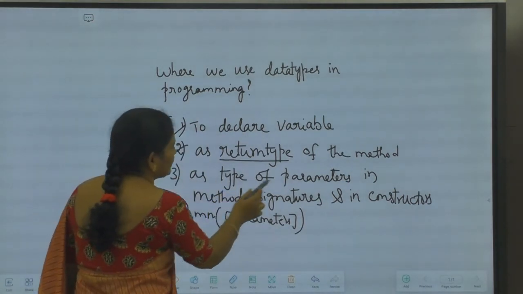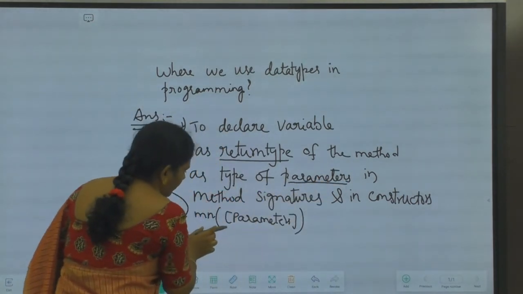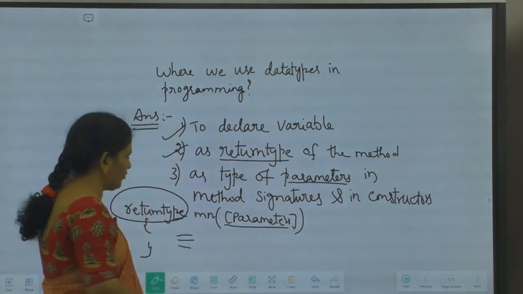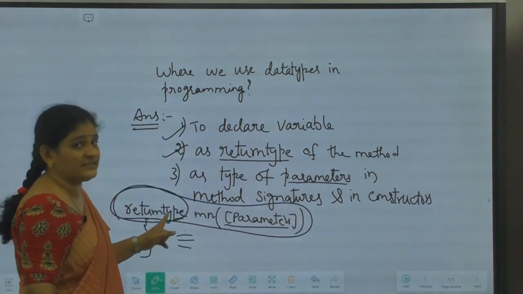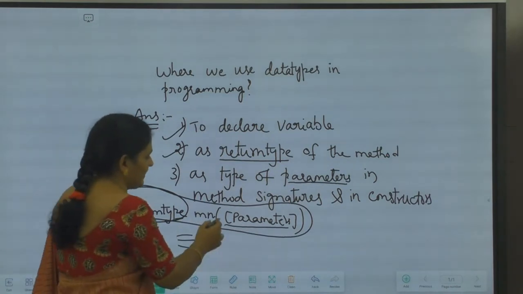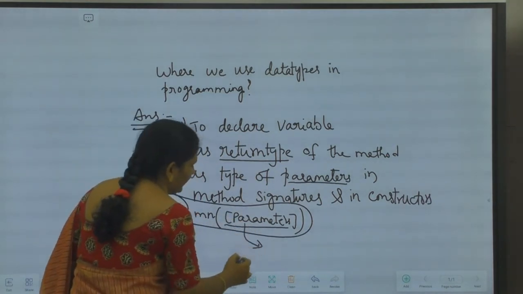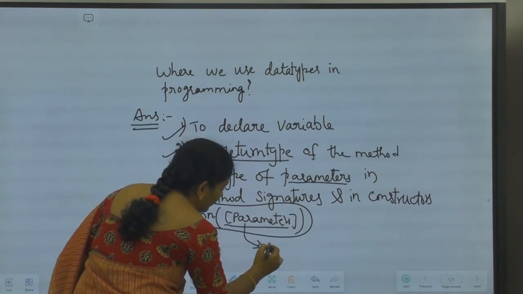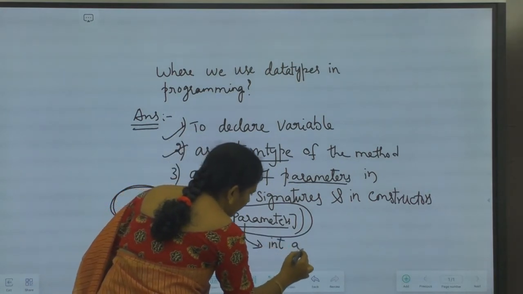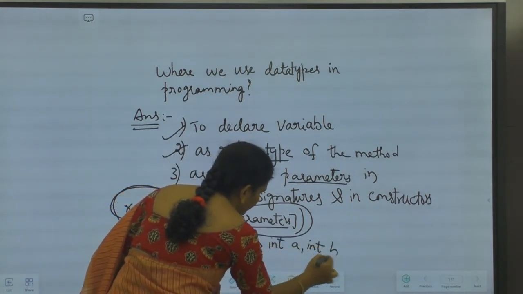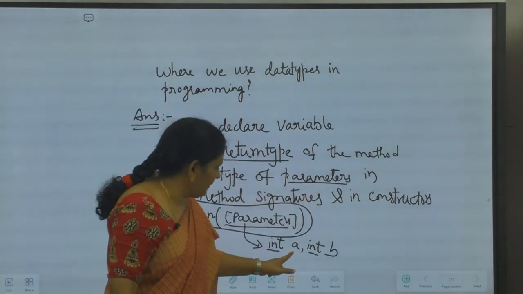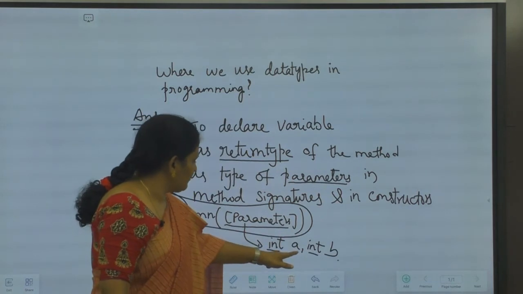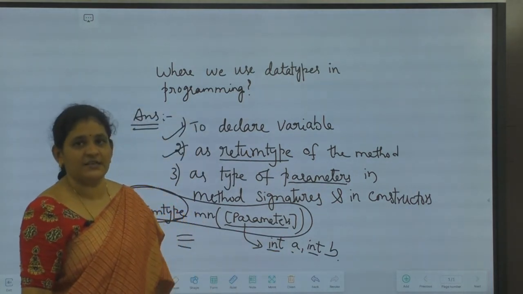Coming to the third one, as the type of the parameters. If you observe here, we have parameters. This is called the method signature. The first statement in the method definition is the method signature. Inside the parameters, we usually write the parameters by giving the type, like int A, comma, int B. Here also we use the data types to specify the type of the parameters. A and B are parameters. So we are giving those types also in the method signature.